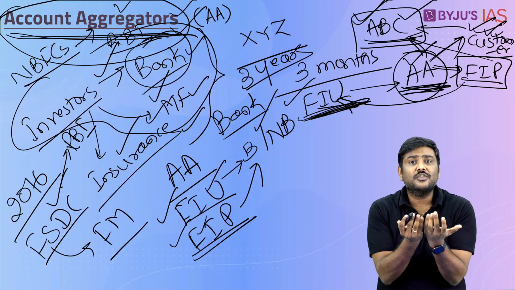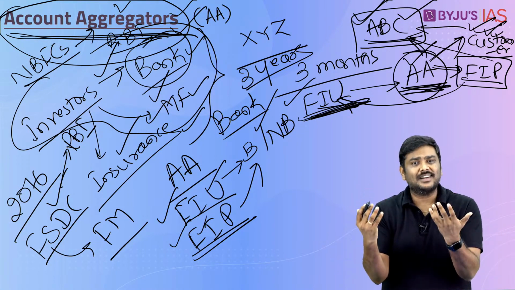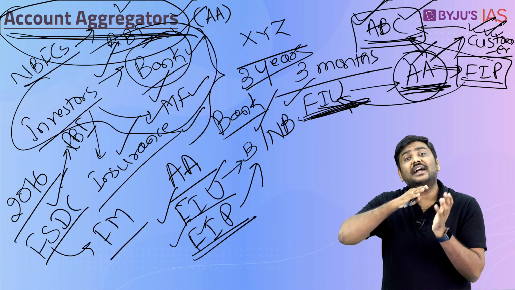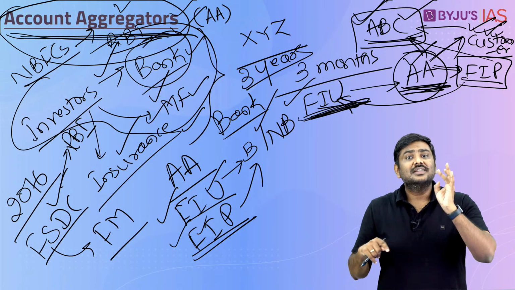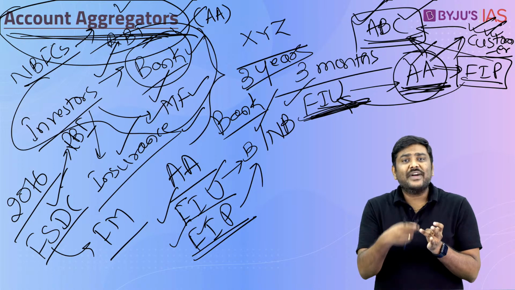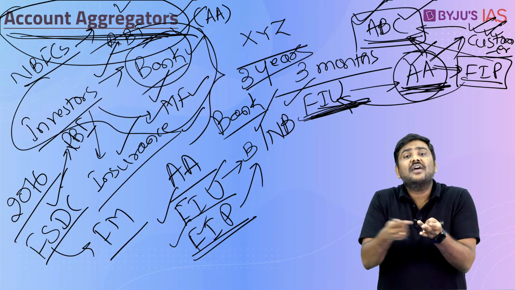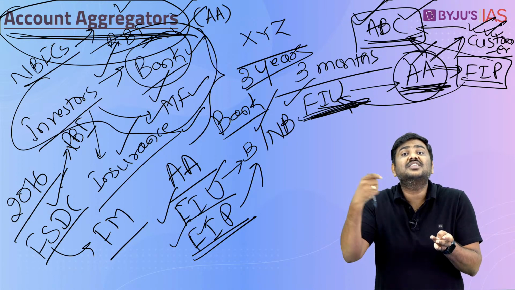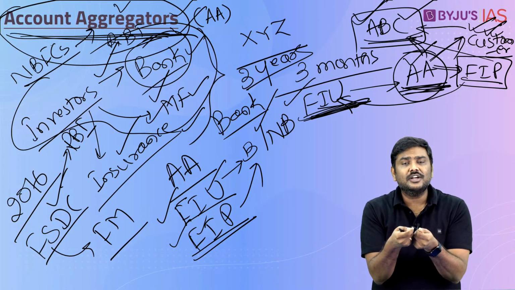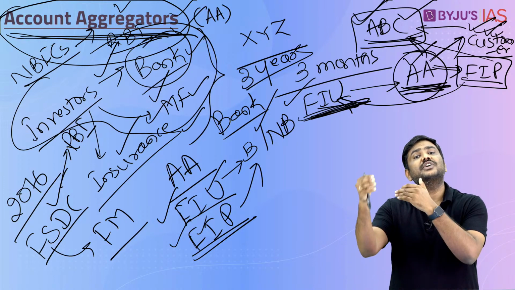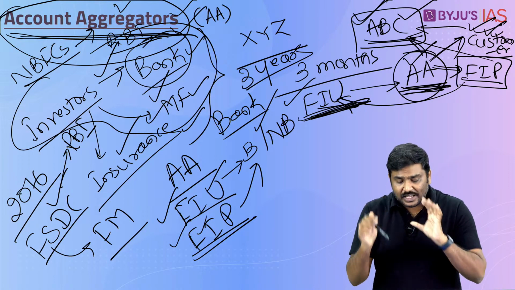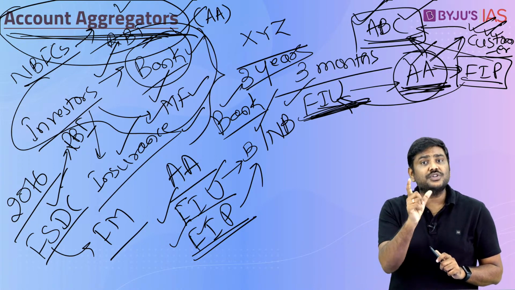So there is no question of counterfeit or fake data, right? There is a genuineness attached to this data. Second, rather than banks providing printouts of all of this, now everything is being transferred in digital form. So the cost related to the transfer of information is also expected to come down. Right? So these are some of the advantages associated with the bank.